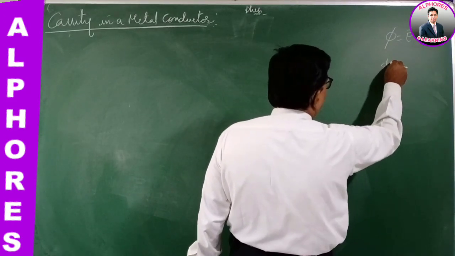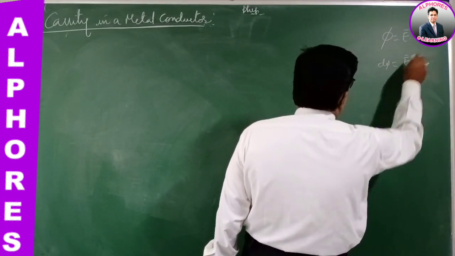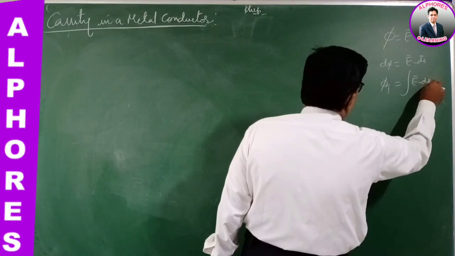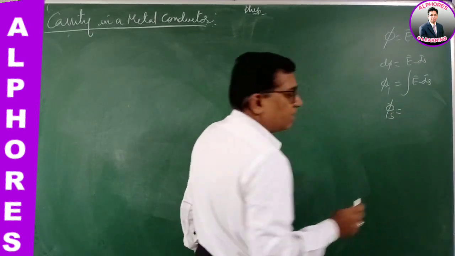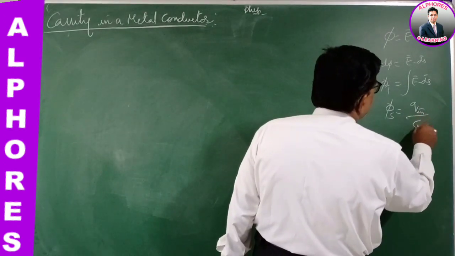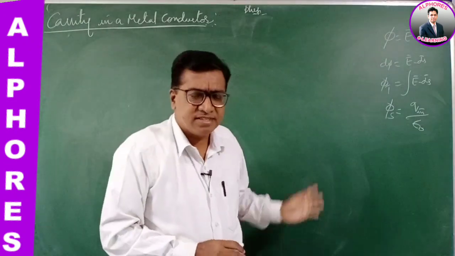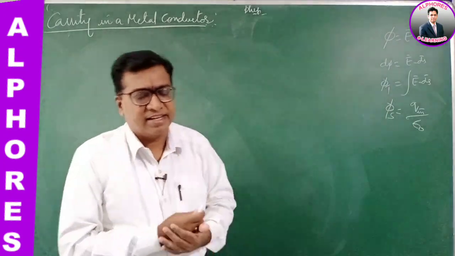For a non-uniform electric field it is dφ = E dot dS. The total flux is the surface integral of E dot dS. According to Gauss law, the total flux through a Gaussian surface is the charge enclosed inside divided by epsilon naught. We'll be making use of these things while understanding the concept of the cavity in a conductor.